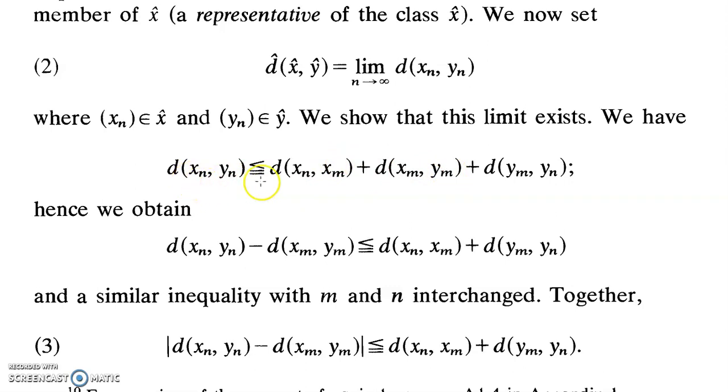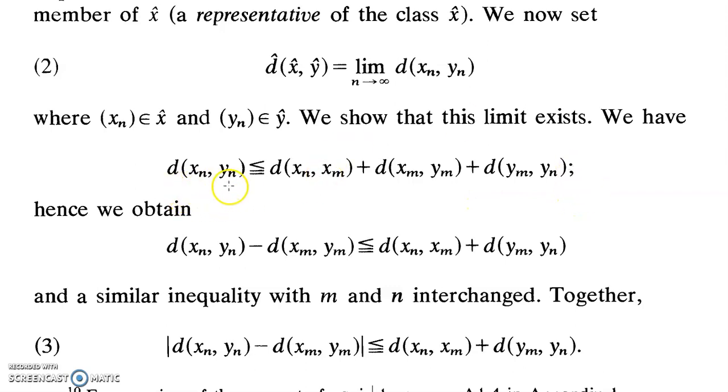If you take x_n and y_n as two points on a line segment, and add x_m in between and y_m in between, then the distance between x_n and y_n should be at most the sum of the distances from x_n to x_m, x_m to y_m and y_m to y_n, by the triangle inequality of a metric space.